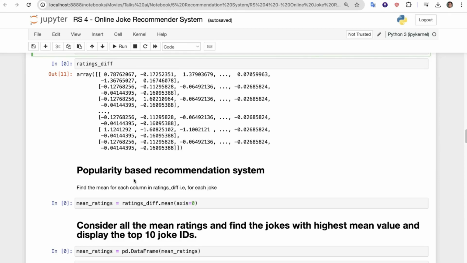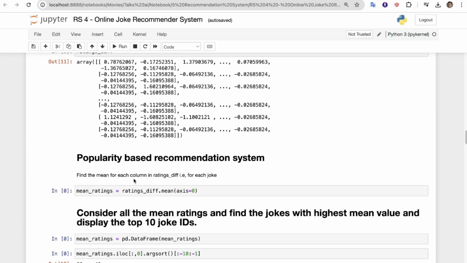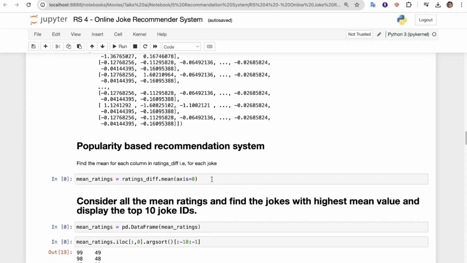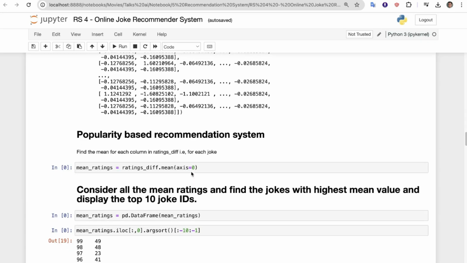Now we are of course applying a popularity based recommendation system. Find the mean for each column in rating_difference, that is for each joke. So mean_rating equals rating_difference.mean with axis equals 0.